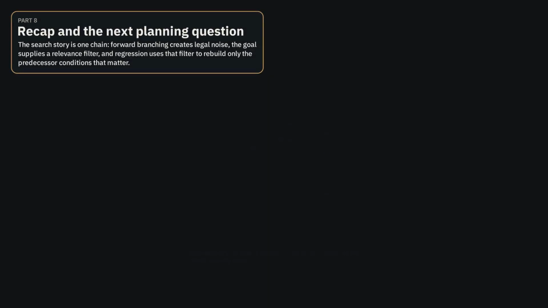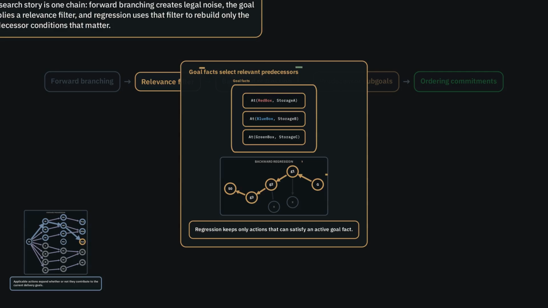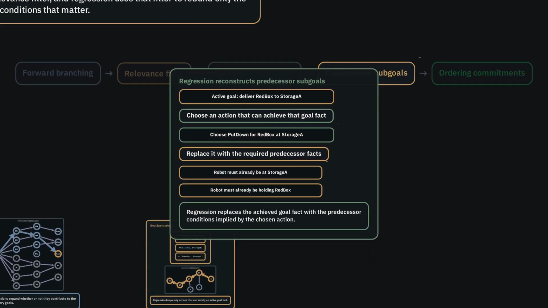Forward progression and backward regression are both sound search strategies. If a solution exists, either direction can find it. The practical difference is relevance filtering. Forward search expands every applicable action branch, while regression keeps only actions that can support the active goal facts. Regression then replaces a supported goal fact with the predecessor conditions that had to hold one step earlier. That is how the search reconstructs only the subgoals that matter.